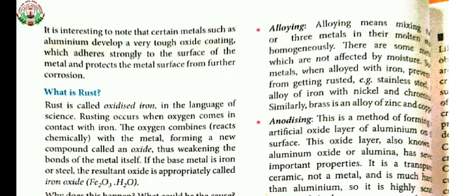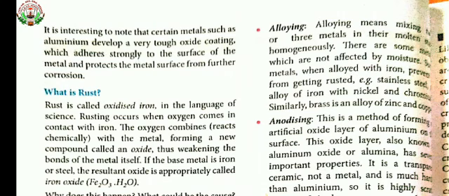method is anodizing. What is anodizing? This is another method. In this method, an artificial oxide layer of aluminium is formed on the surface of the metal. This oxide layer is known as aluminium oxide.